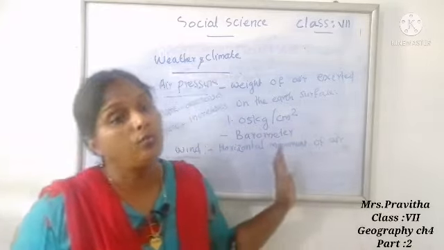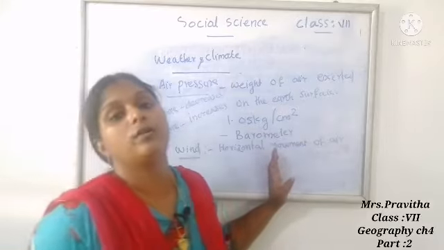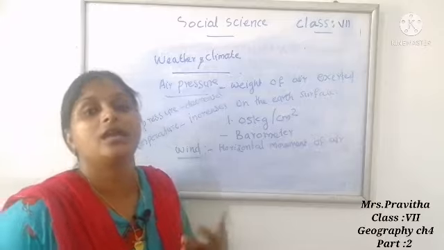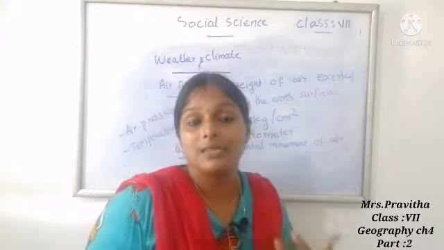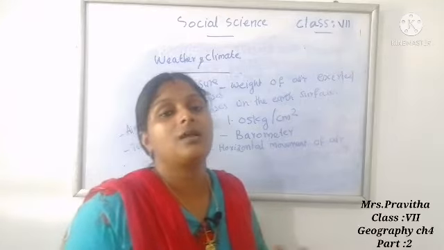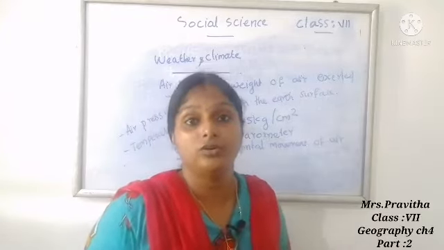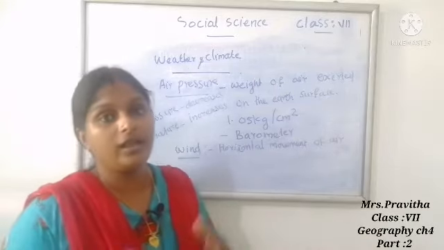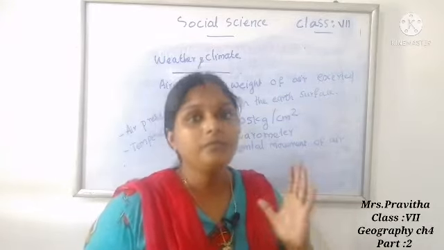Then I told you wind. Wind is the horizontal movement of air. It is caused by the variation in temperature and air pressure. As the temperature increases, air pressure decreases. So this variation in temperature and air pressure will lead to the movement of air. That is called horizontal movement of air. That is called wind.